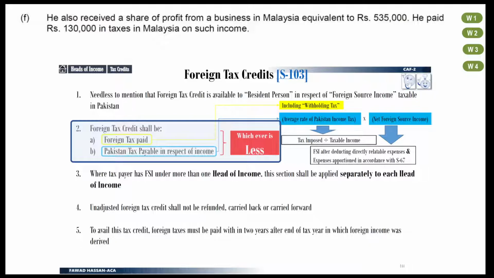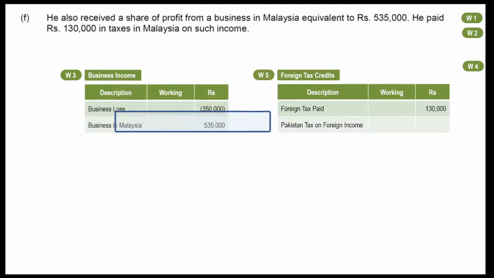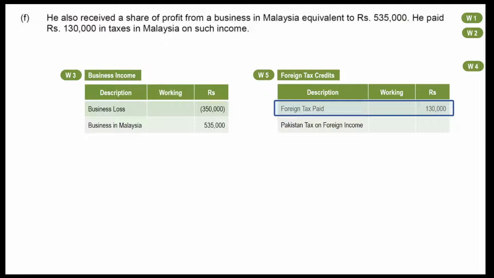Point F will be used in 2 workings. First, mention business income from Malaysia in your working for business income. Then create a new working for foreign tax credits. Mention amount of foreign tax paid in this working. The amount of Pakistan tax will be calculated later.